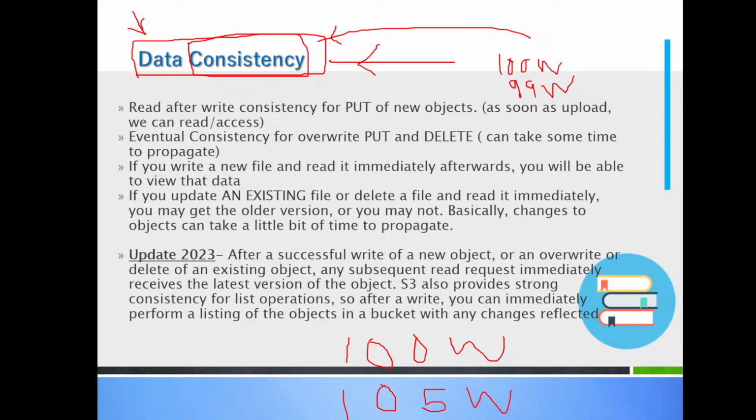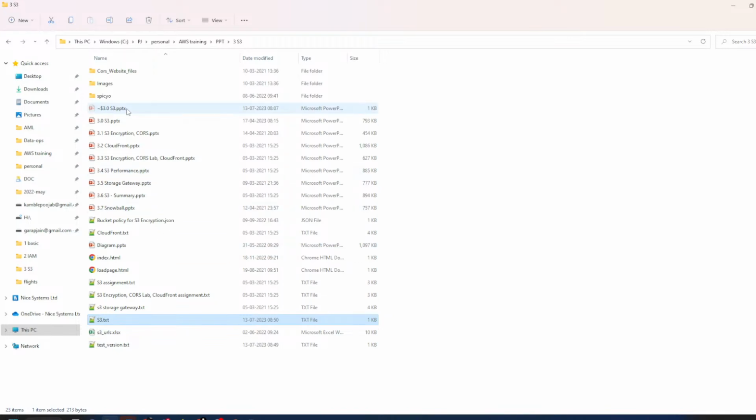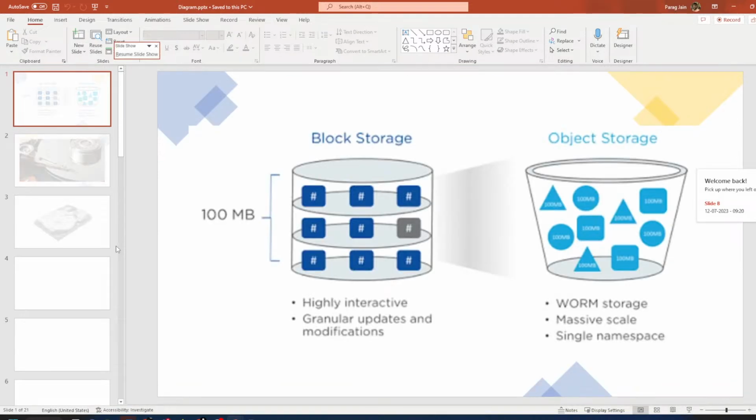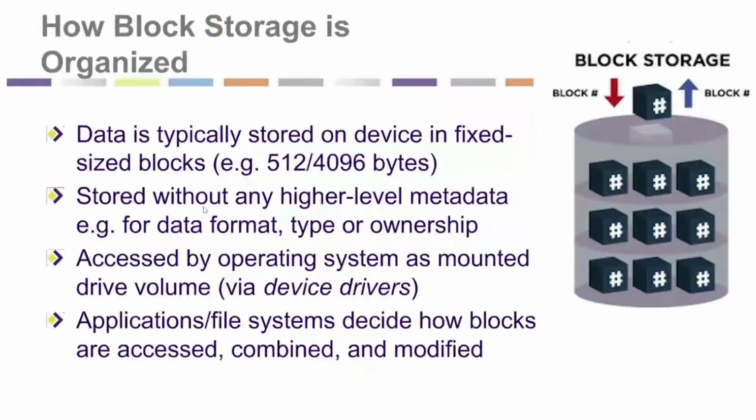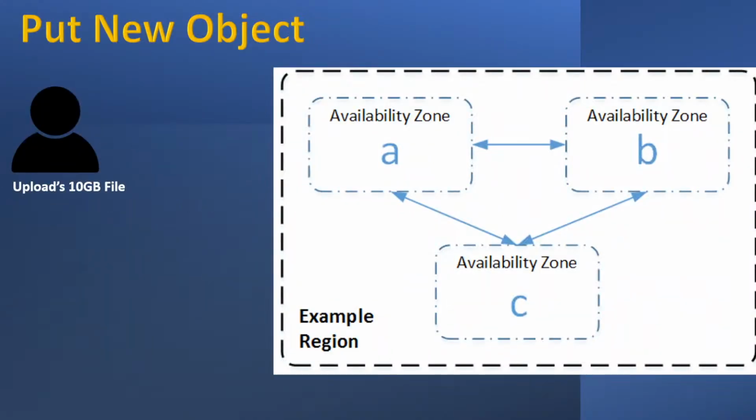Now let's have a new PPT diagram. Let's understand how Amazon stores the data in S3. Put new object. I told you, whenever you are uploading a new file, it is a put object, right? Whenever you put in HTTP, put means a new file.